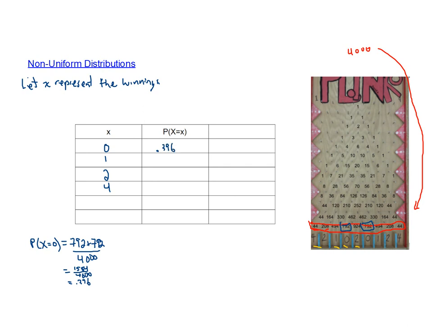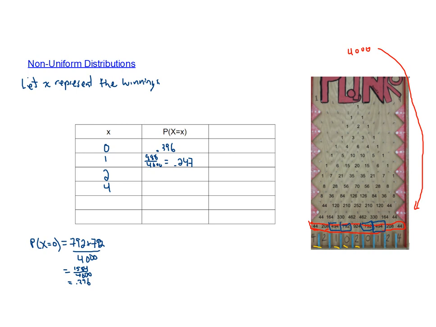And we would do the same thing for $1. Well, the $1 happens here. So 494, and it happens over here as well, 494. So the $1 winnings then is 988. I think I can squeeze that in here. 988 over 4,000. And if we plug that into the calculator, we get 0.247. So almost a 25% chance of getting $1.